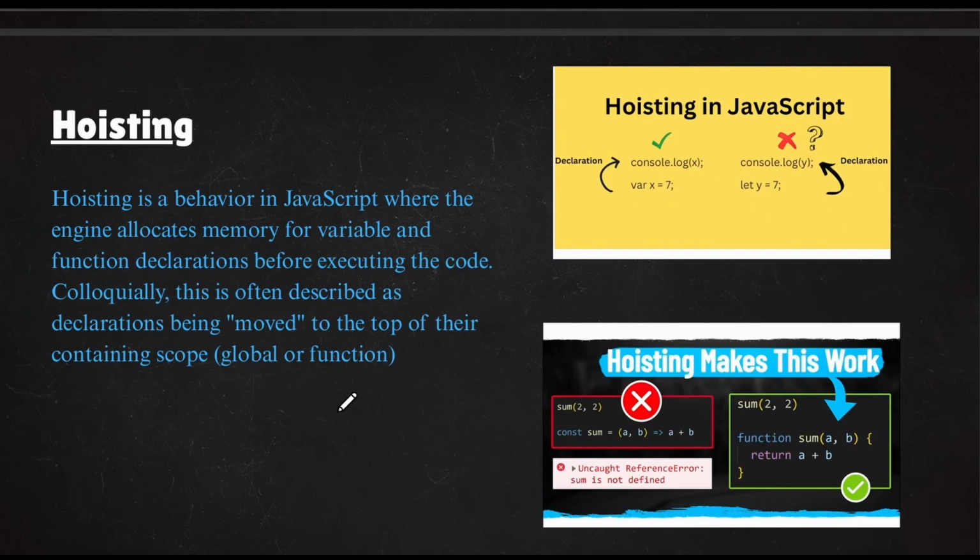And now we need to understand an interview topic. It's a very important topic, known as hoisting. So what is this hoisting? If you want to understand hoisting, I want to show you a magic.